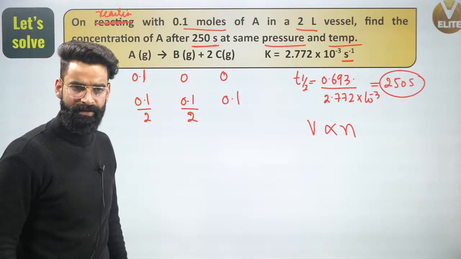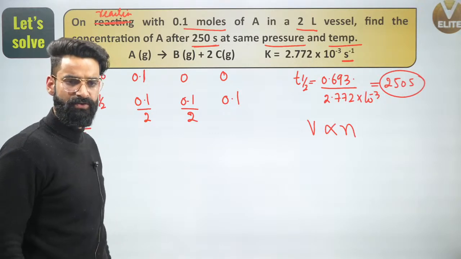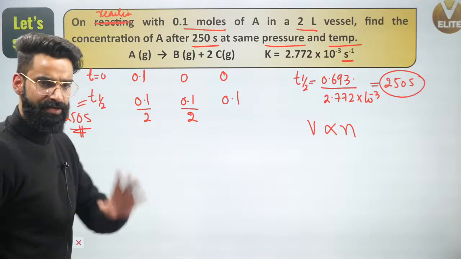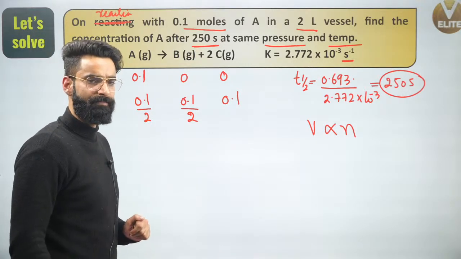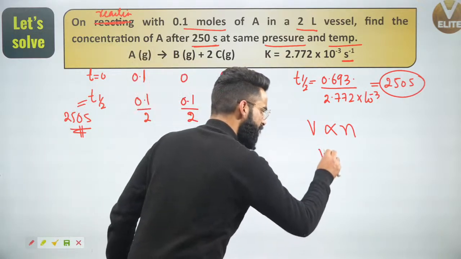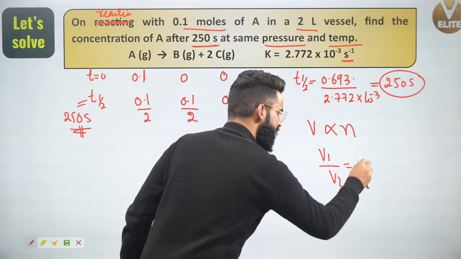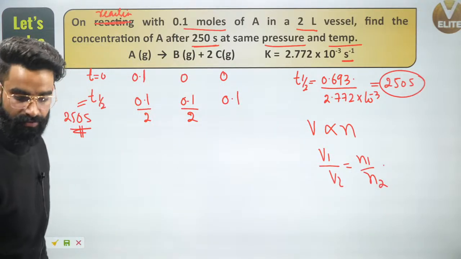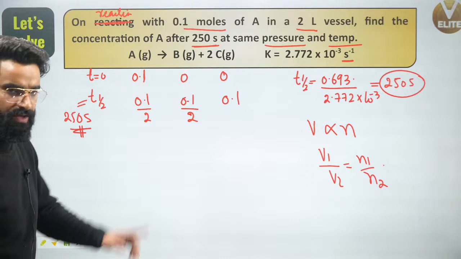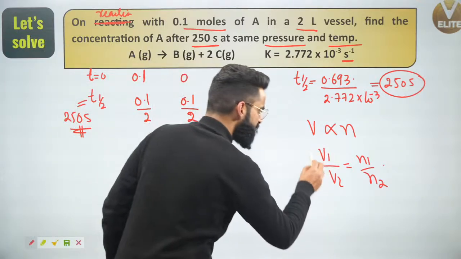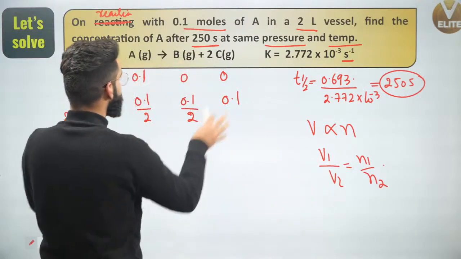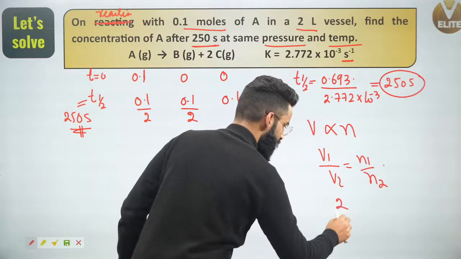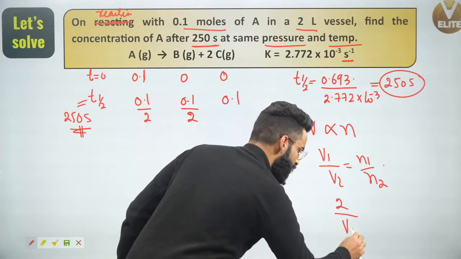Yes. Correct? Volume of the system will also be changing. So people, what will I be doing right here? Can I use this equation V1 divided by V2 is equal to N1 divided by N2, which is valid at constant pressure and temperature? Yeah, as per Avogadro's law, if you remember. First thing, what is the initial volume of the system given to me? It is 2 liters. Now I'm going to calculate the final volume of the system.